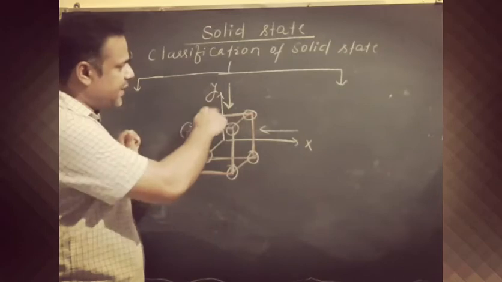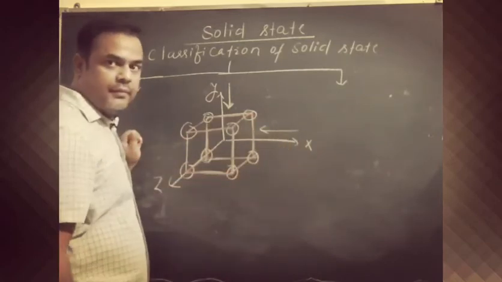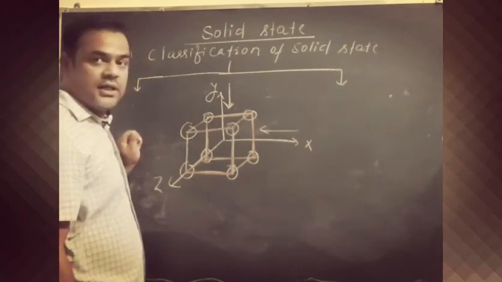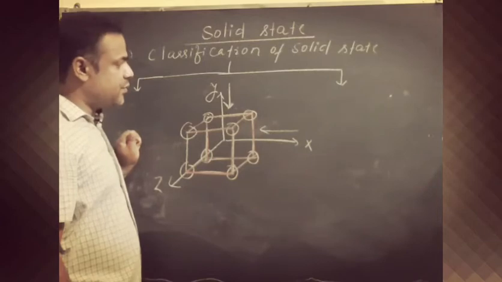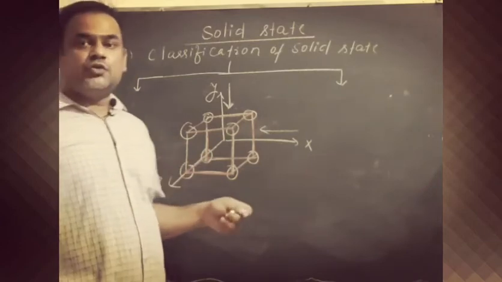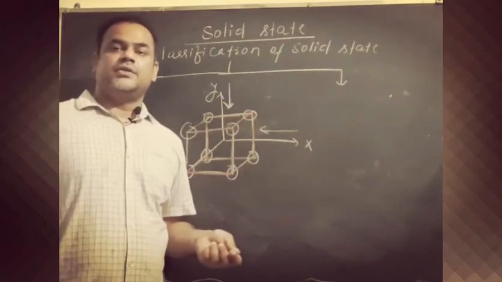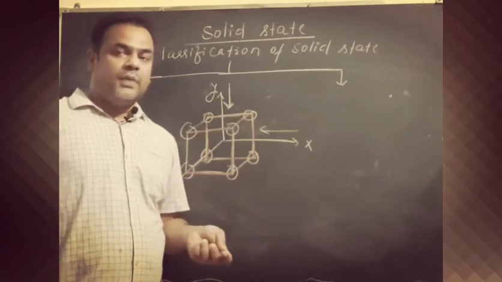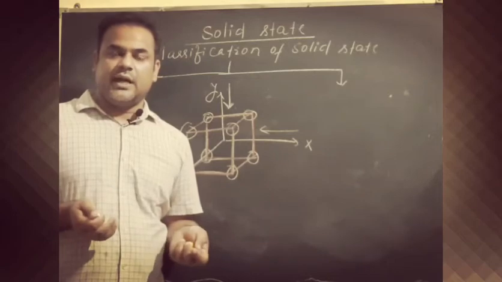Means it is direction dependent. So whenever we have to define the electrical conductivity or refractive index of a crystalline solid, we have to mention the direction from which we measured this property. So this is called anisotropy. It is not the same from all directions. That's why it is called anisotropy. There is anisotropy in measurement. But when we talk about the amorphous solid, it is isotropic.